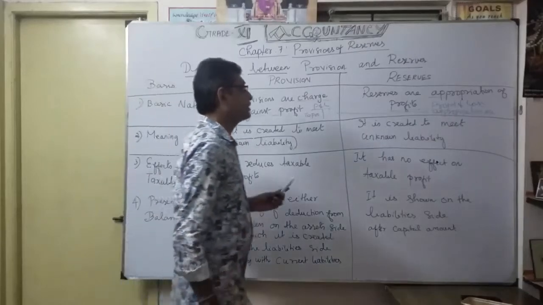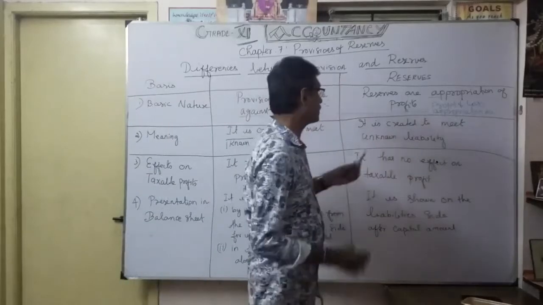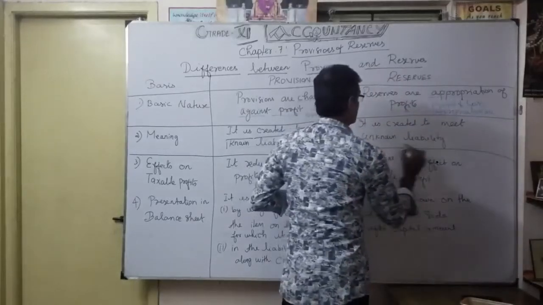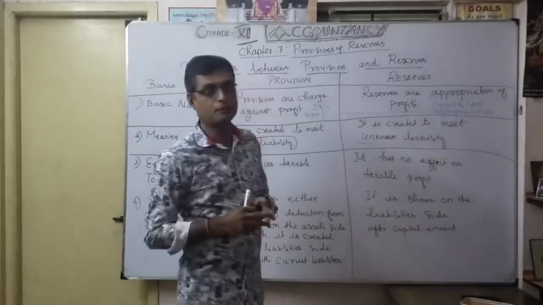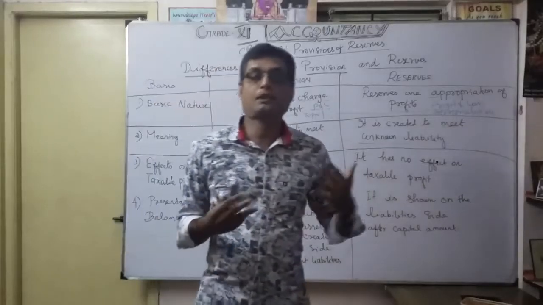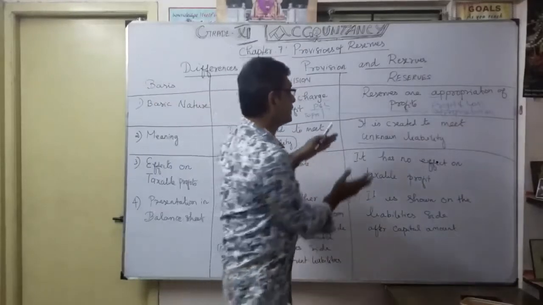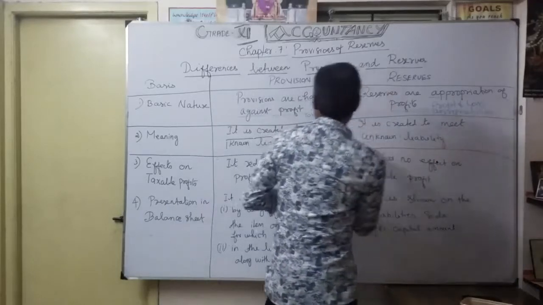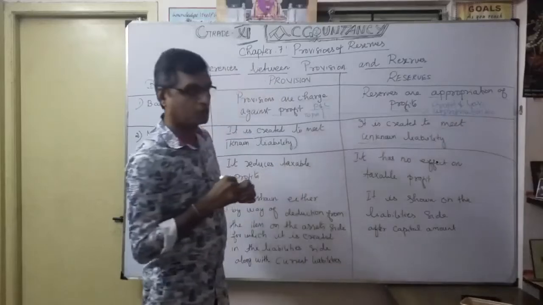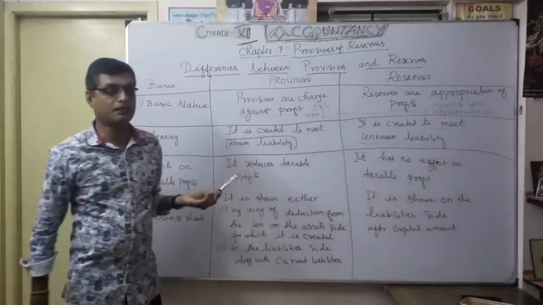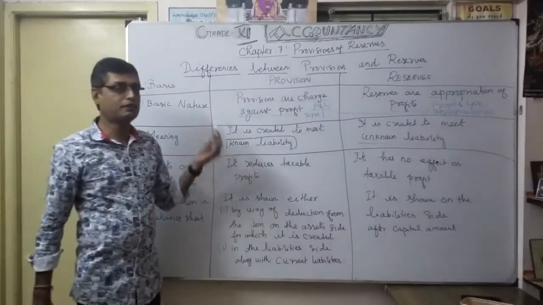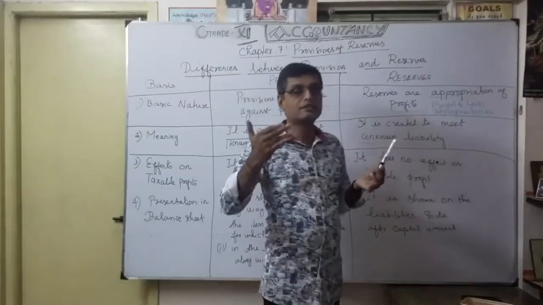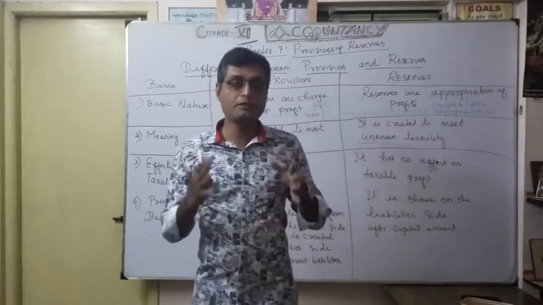And in the case of reserves, it is not for a known liability, but for an unknown liability. It may or may not arise, but you want to maintain some reserve to meet an unknown liability. Here, a provision is to meet a known liability. Understood? Under provision, for a known liability you create it. According to reserve, for an unknown liability you make the reserve. That's very, very important.